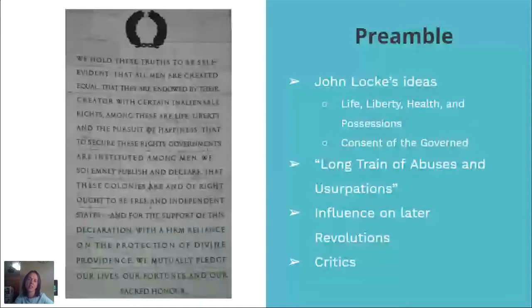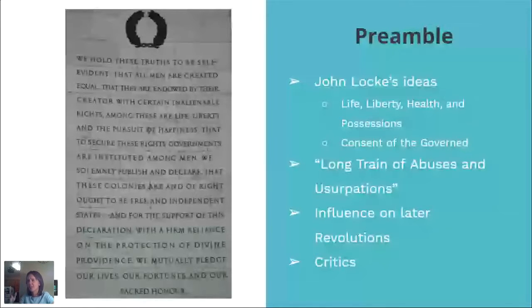It's this whole idea of consent of the governed. The fact that we as people are, in a sense, signing a contract with our ruler, and we're giving that ruler permission to govern us, with the idea that that ruler is going to protect our rights and keep us safe. And the whole concept being, once that consent is broken, once that ruler goes against protecting our rights or takes away our freedoms, at that point when that contract is broken, we have no choice but to rebel. And that goes for anybody, not just the colonies.